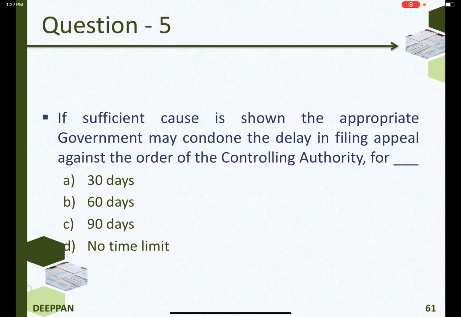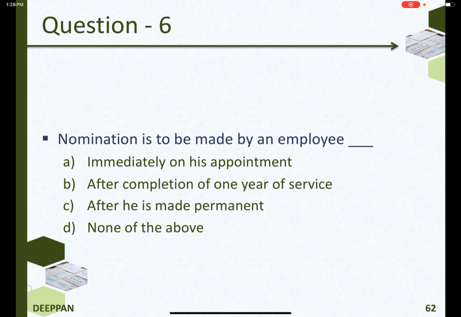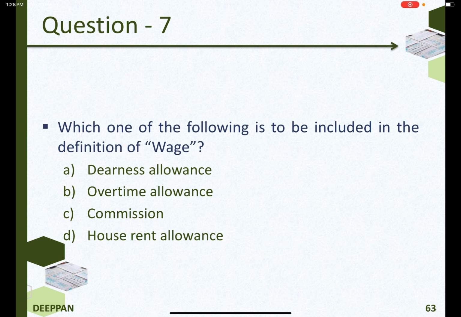If sufficient cause is shown, the appropriate government may condone the delay in filing appeal against the order of the controlling authority for 60 days. Nomination is to be made by an employee after completion of 1 year of service. Which one of the following is to be included in the definition of wage?